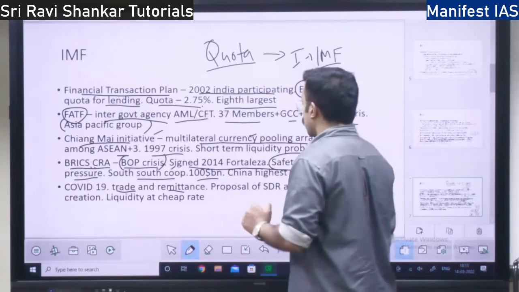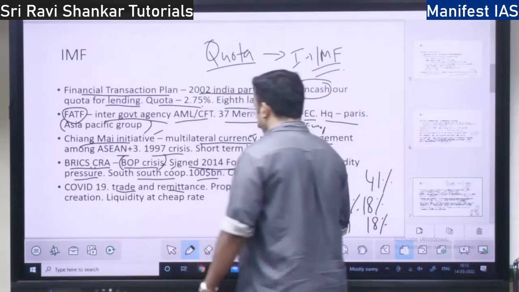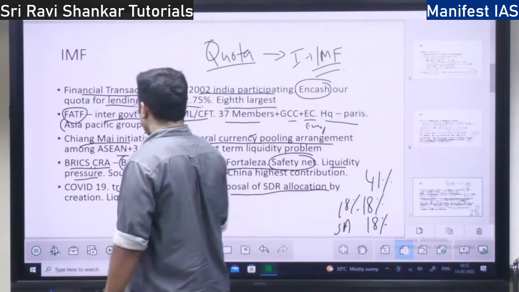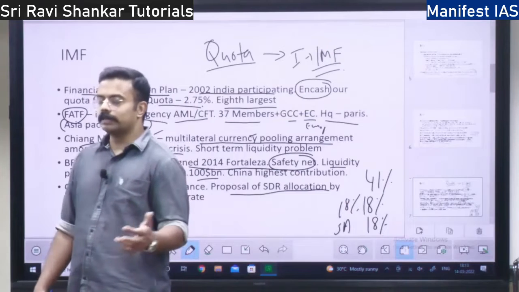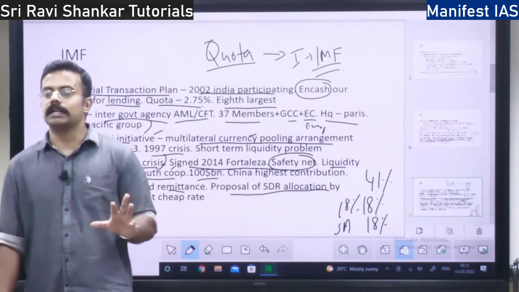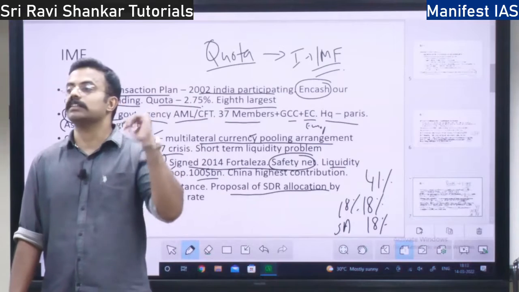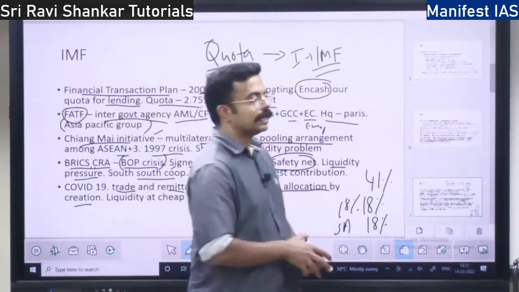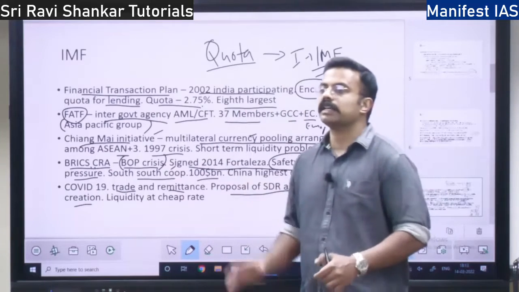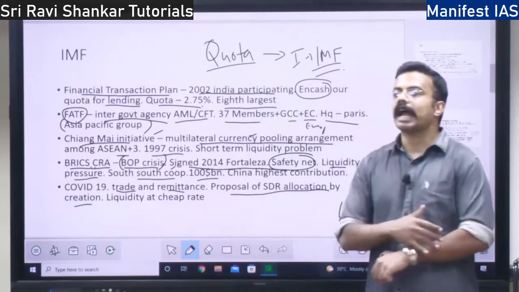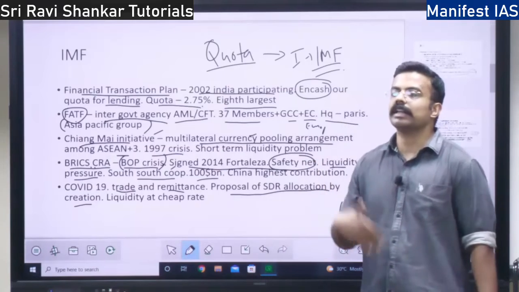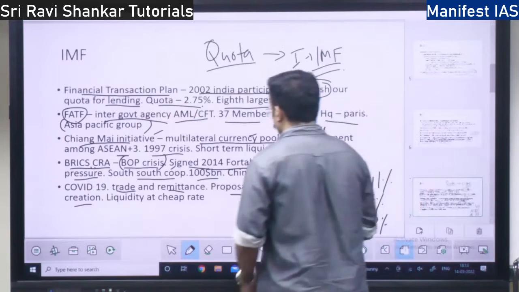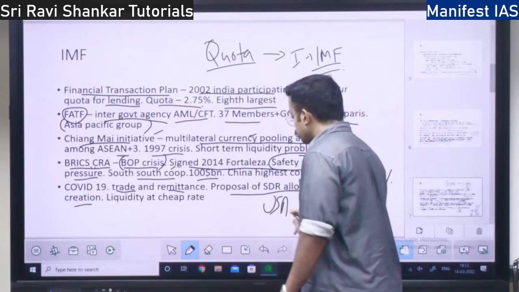So remittances also stopped. There was a proposal for increasing the SDR by creation. What they did under the IMF, many countries had to increase the SDR, the special drawing rights. It is a currency, right? All the countries across the world are under crisis. We will print more SDRs and give them to countries so that they will get over the COVID crisis, right? But the USA opposed it. India also opposed.